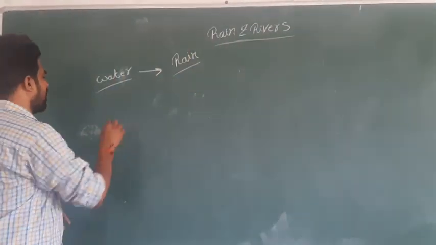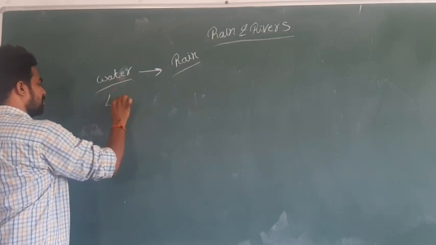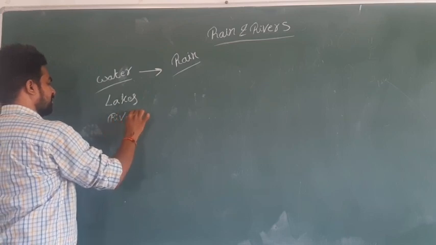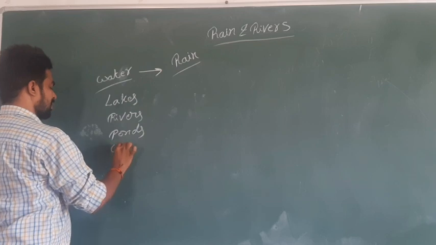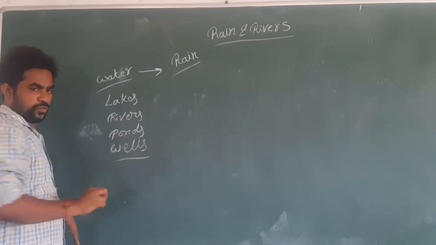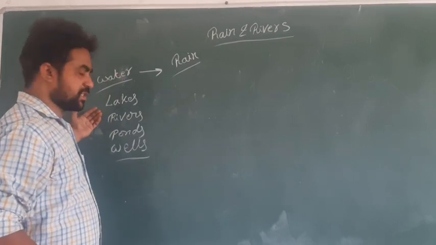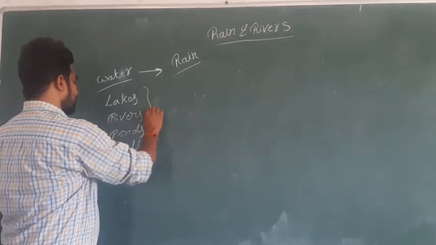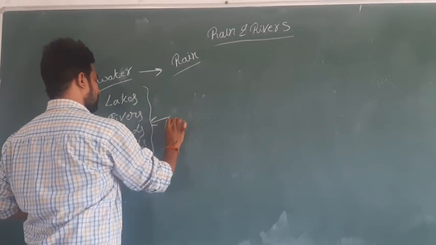Water can be found in lakes, rivers, ponds, and also in wells. These are found as fresh water only.